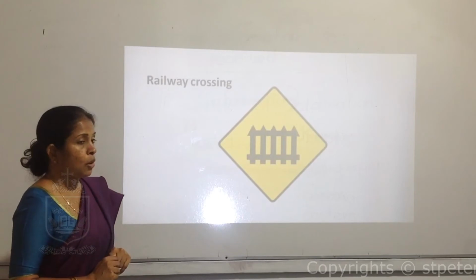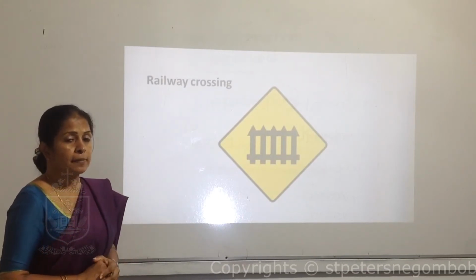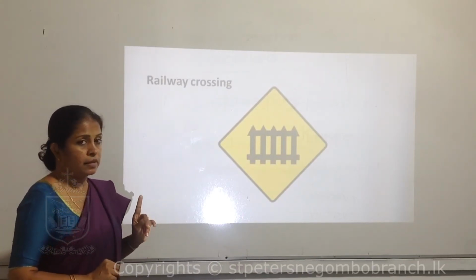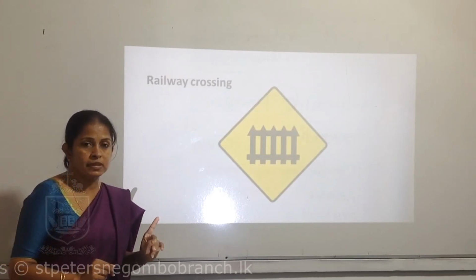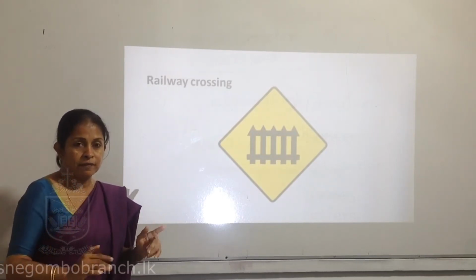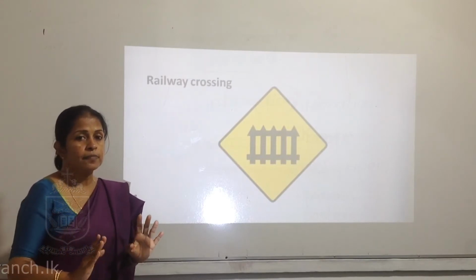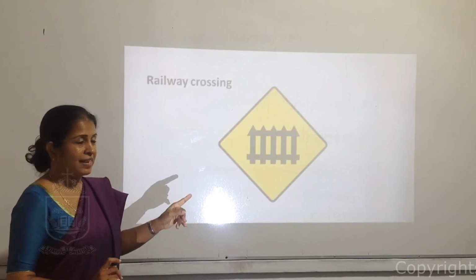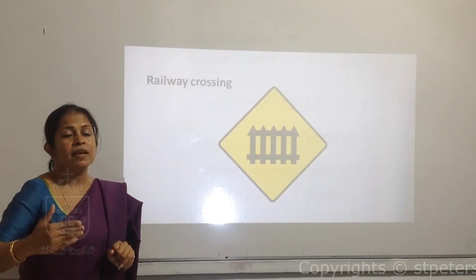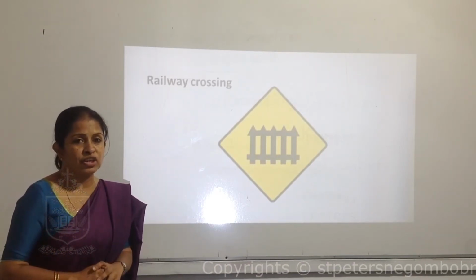This is a very important symbol because the train can't stop suddenly when it sees a vehicle. We have to give the train the chance. Because of that, they have put this symbol before the railway crossing.